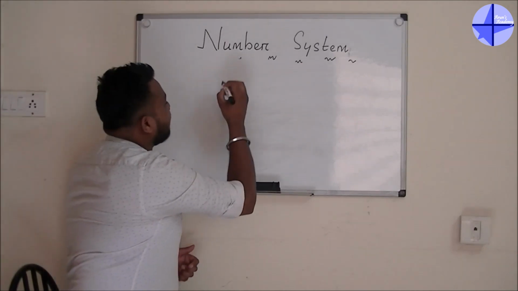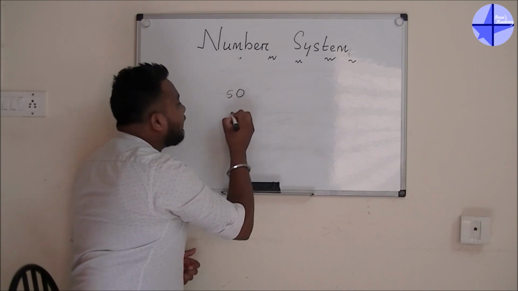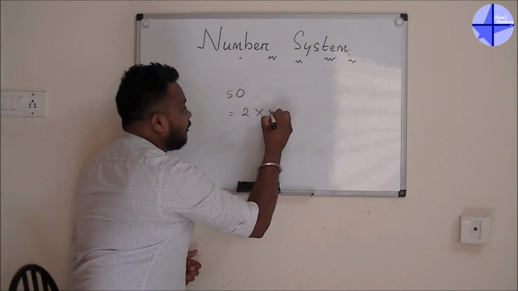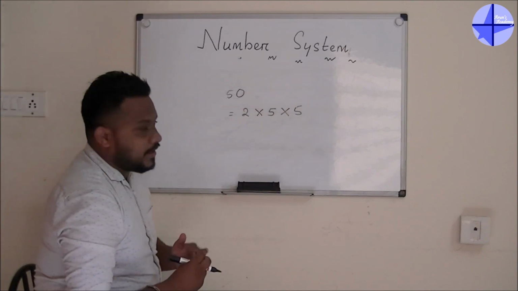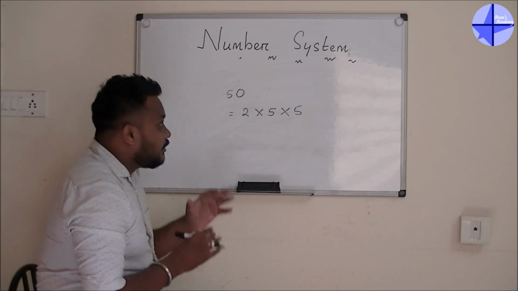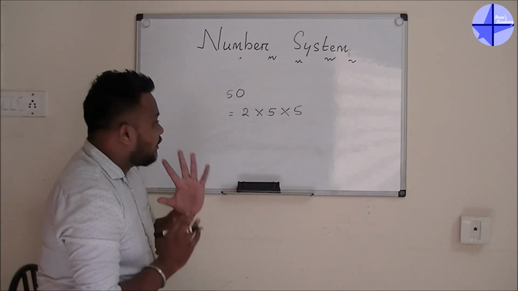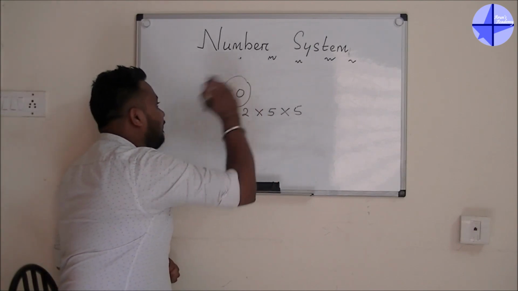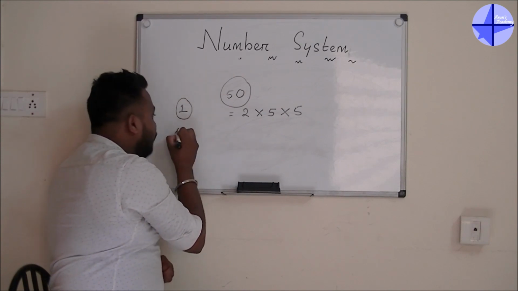So guys, if we will take another number, that is 50. So for 50, I can write it is 2 into 5 into 5. Okay, so now if someone will ask you, so please tell the factors of 50. Okay, so guys, when someone will ask you, let's find the factors of 50, you have to take the first one, that is 1. The second one is 50.